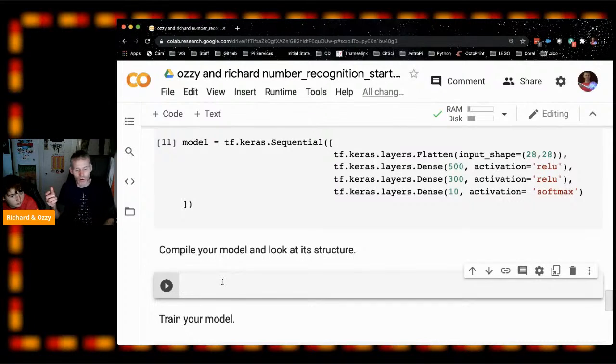Anyway, so compiling the model, we're gonna define an optimizer, which basically tells the model how to get better at itself. And it will do that by having what's called a loss function. A loss function is essentially a measure of how good or bad you were at doing the thing you were trying to do. And we're going to tell the model to keep trying to make that loss number as small as possible.